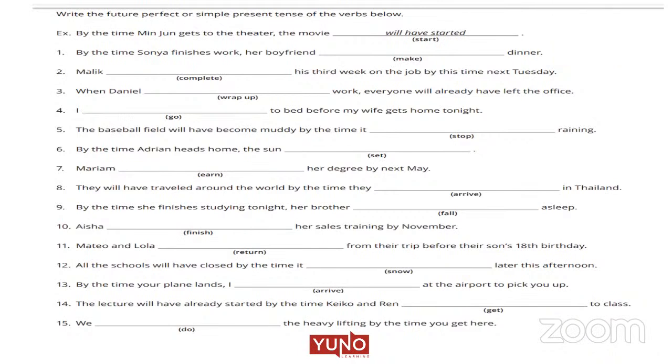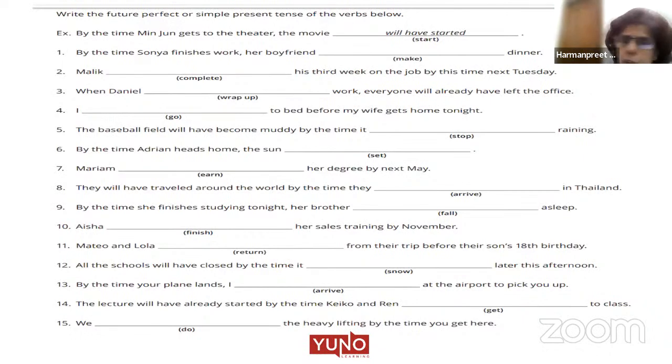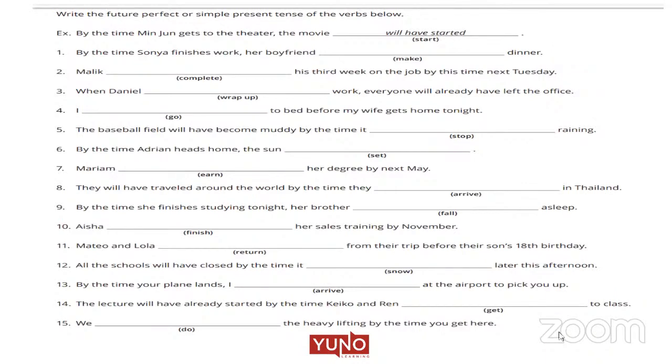So American English is becoming predominant and they do not use shall. So even we, people in the rest of the world, are reducing the usage of shall and increasing the usage of will. That is the only reason. But if you want to write I shall be, you are not grammatically incorrect. It's just a change in the writing style. That is it. Okay, Priyas? Are we clear with this? Yes, ma'am, I got it. The 15th one is we will have done. Correct.